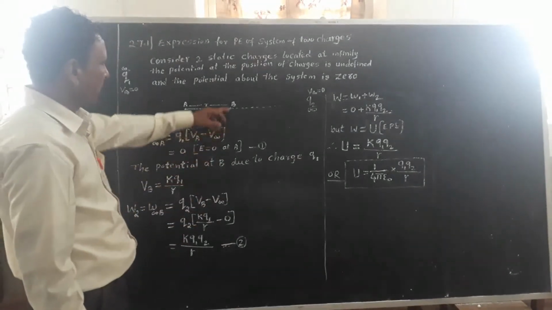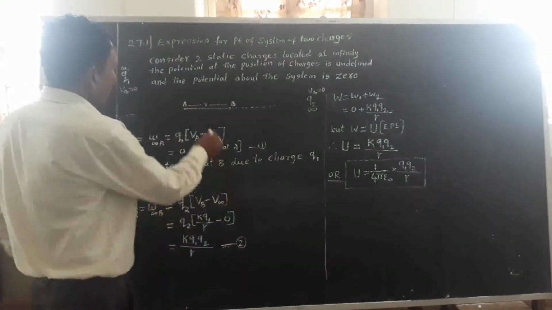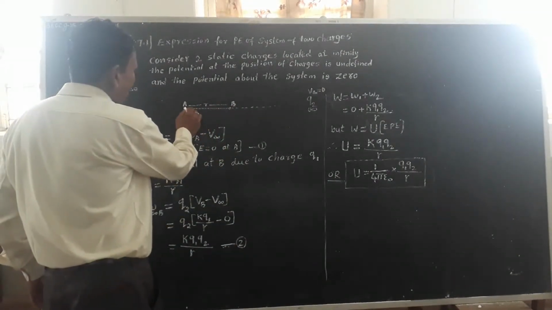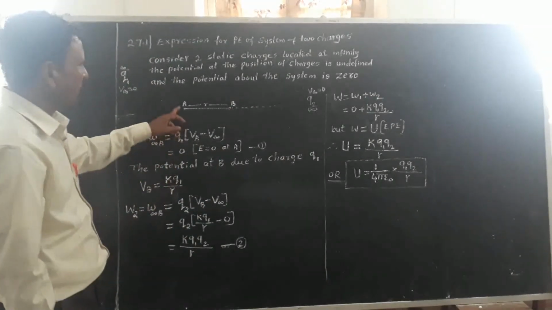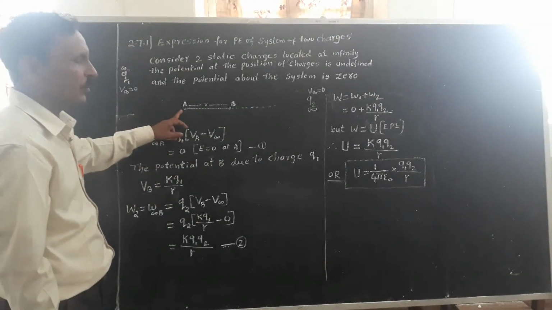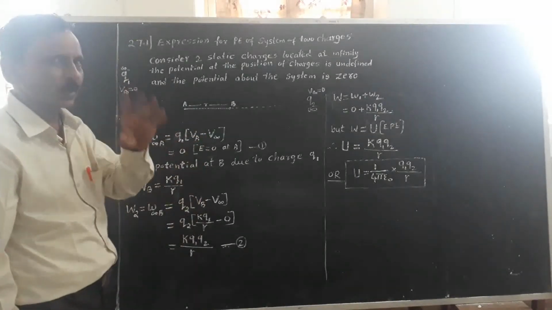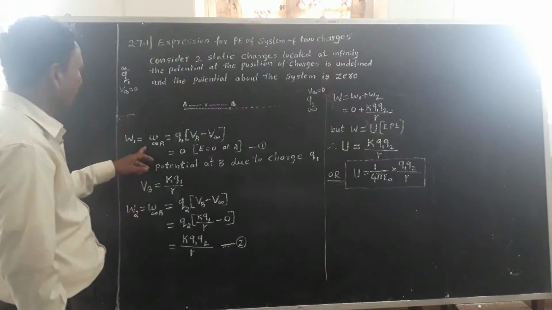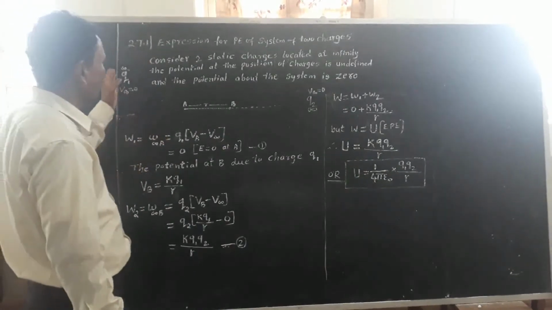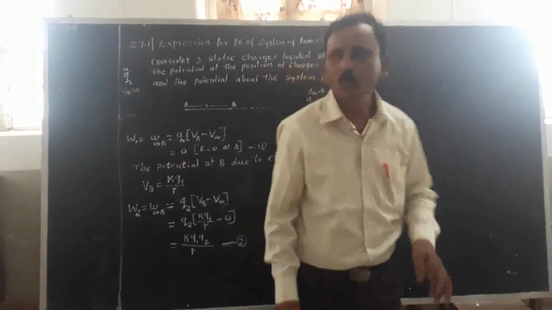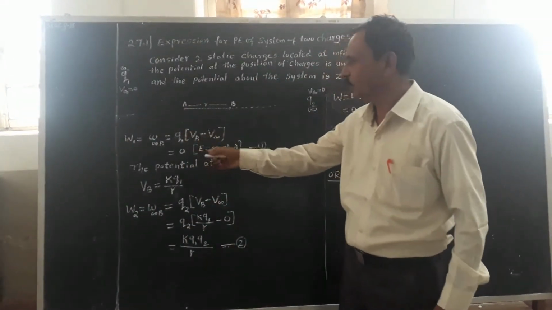Since initially there were no charges or no forces acting in this system, the work done in bringing a charge from infinity to the location A in the system is equal to 0.